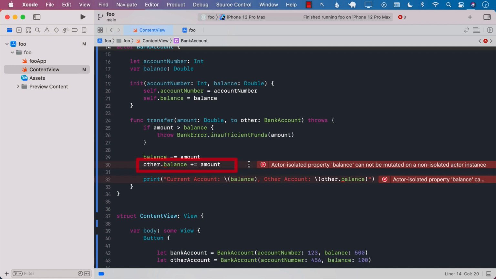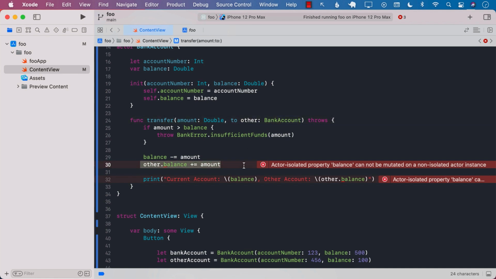So basically what we're doing is that since the other is of type bank account, we are trying to change one of the properties of the other instance, which is a bank account, and this is not allowed. The only one who can actually change this is the bank account itself.